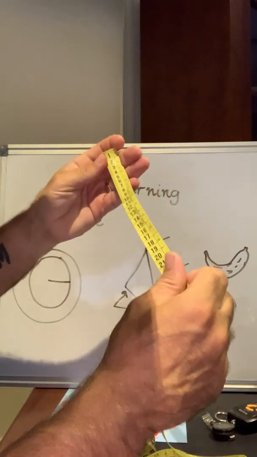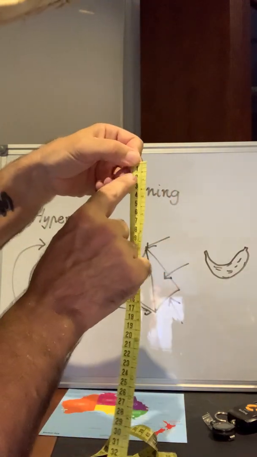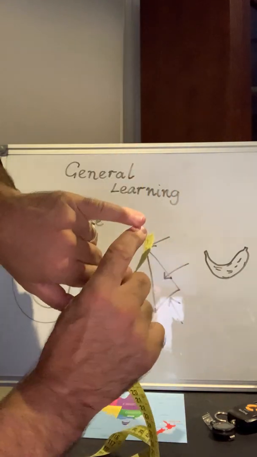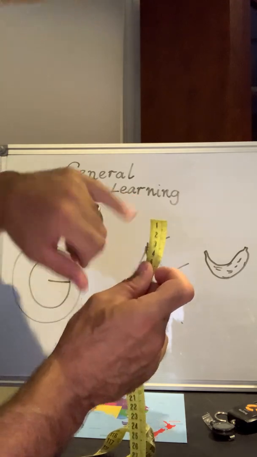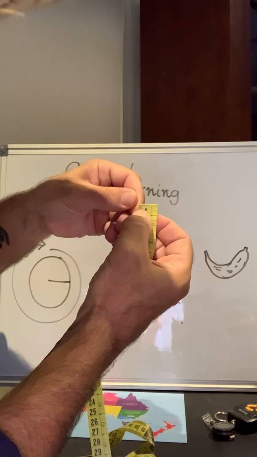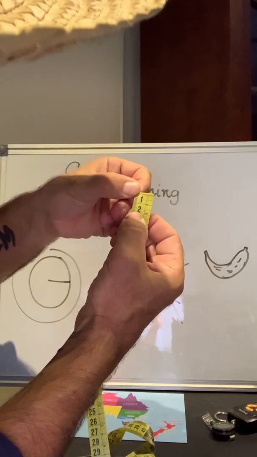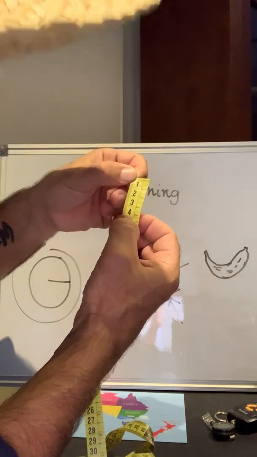We have a measuring tape and it's in centimeters. 1 centimeter is about the width of your fingernail, and there's 10 little millimeters. These tiny little lines are millimeters. Every 10 of those is 1 centimeter. So that's 20 millimeters, 30 millimeters, 40 millimeters.